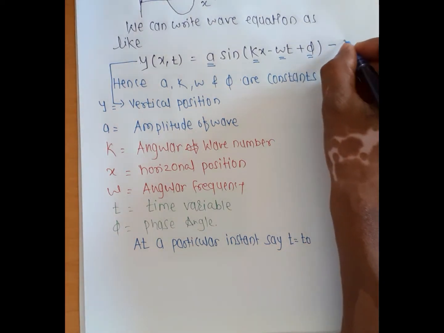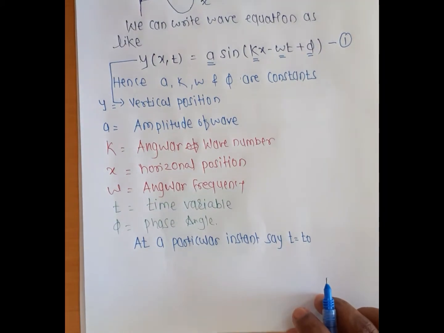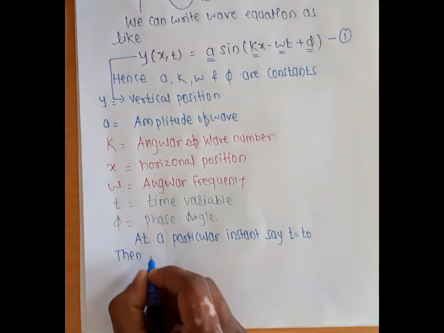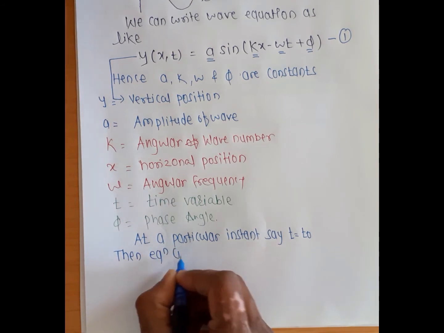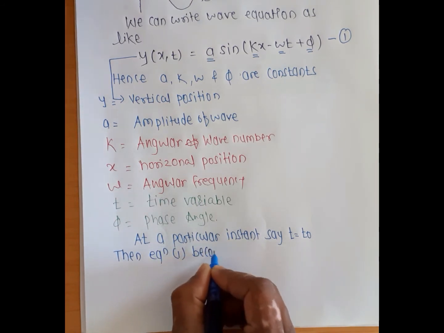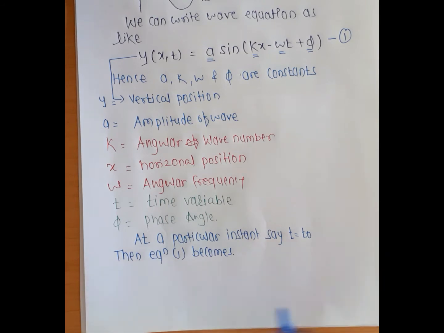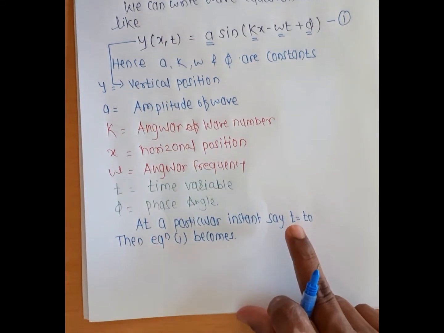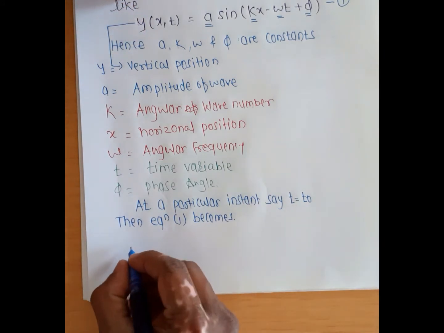Then equation 1 becomes t equals t naught. How do we write equation 1? Just put t naught in place of t, and then we write the equation. See here, I write the equation.